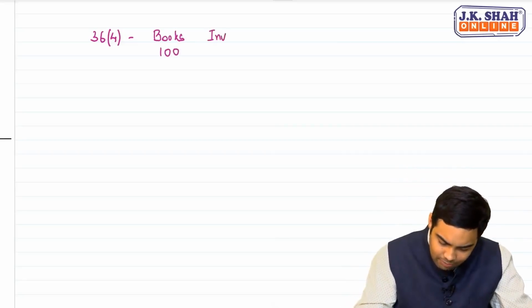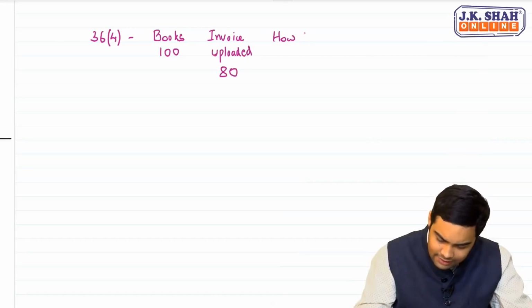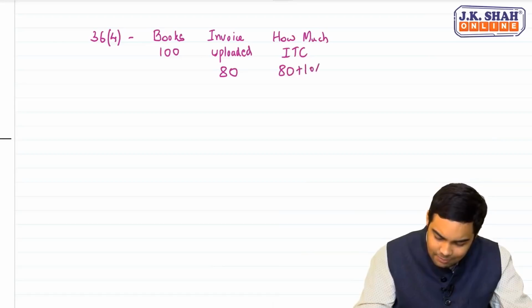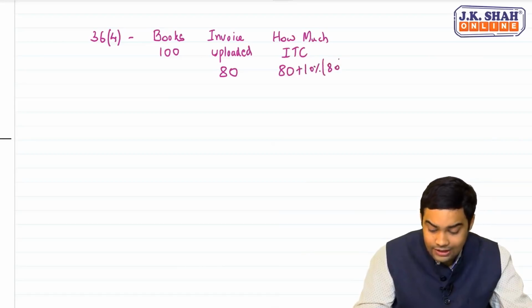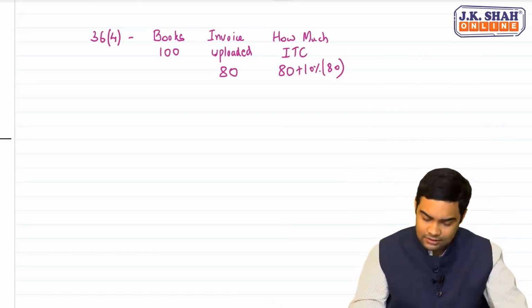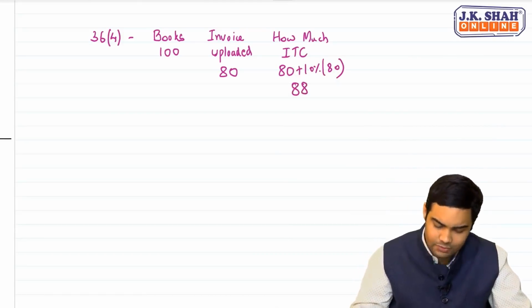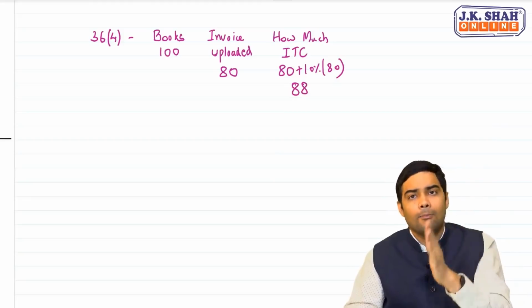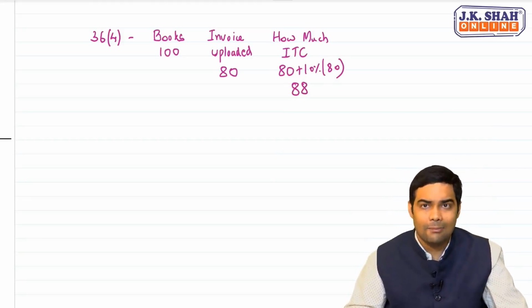Invoices which are uploaded total 80 rupees. So, how much ITC could I claim? Earlier, the ITC I could claim was 80 rupees plus 10% of 80. Not 10% of those who have not uploaded, 10% of those who have uploaded. So, I used to claim 88 rupees. This was the law prior to the amendment.